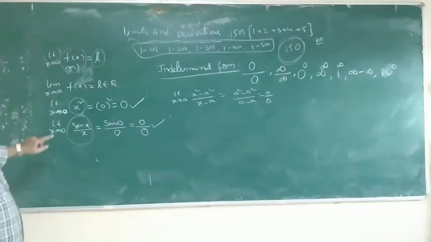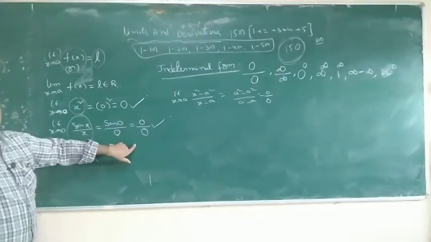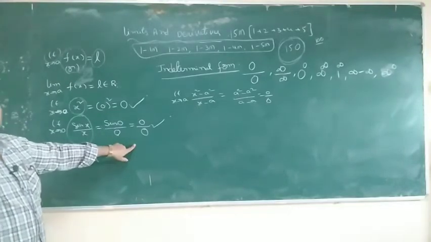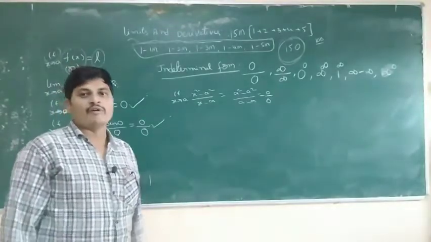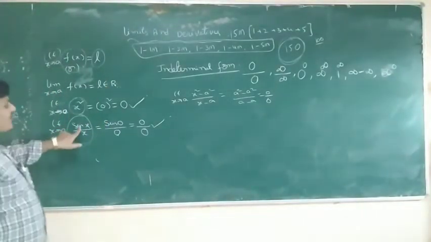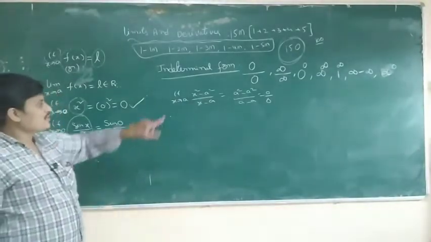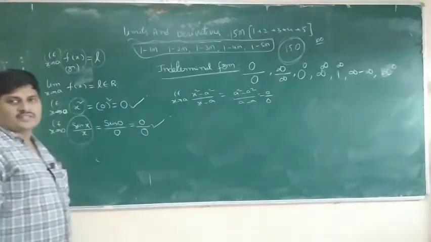For example, sin x by x is 0 by 0, so we introduce the formula: limit x tends to 0, sin x by x is equal to 1. So a formula is there. After that I will explain.